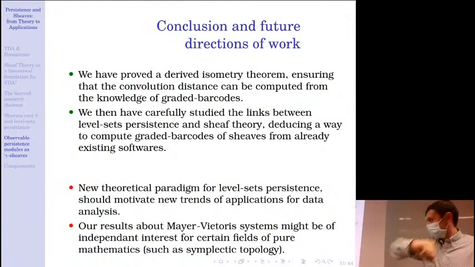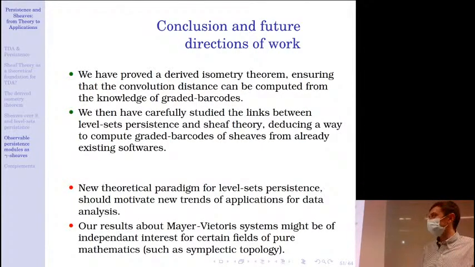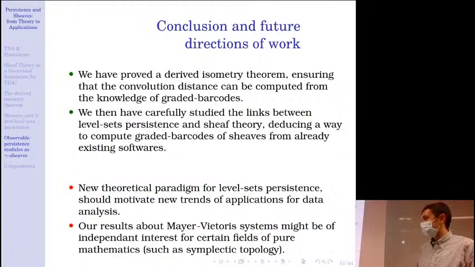So now let me quickly recall the main steps of the presentation and give a quick overview of future work. We started by proving a derived isometry theorem for sheaves, ensuring that we can compute the convolution distance as a matching distance. And then we proved that we can actually compute the graded barcode of a sheaf from the knowledge of level set persistence, for which there exists software. So I hope that this will give a new theoretical paradigm for level set persistence.